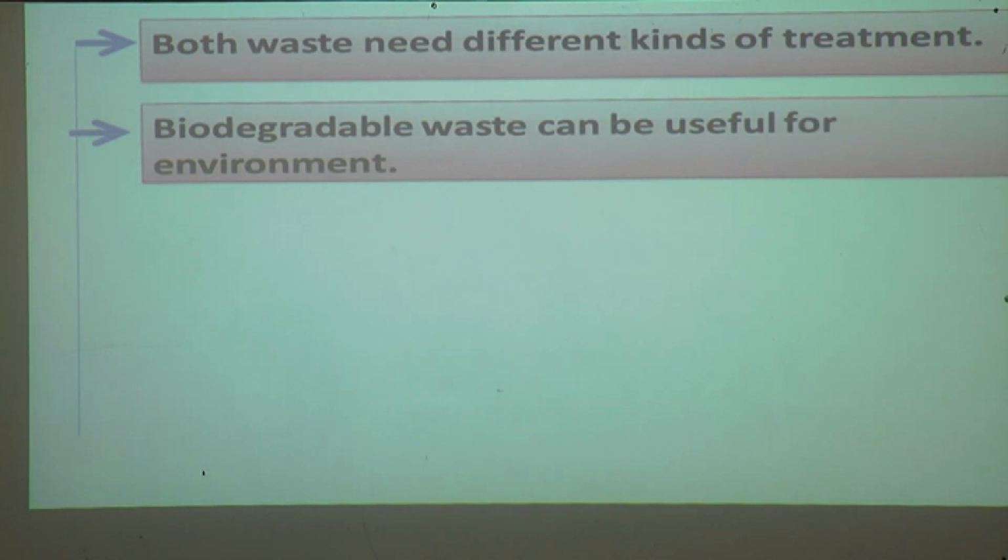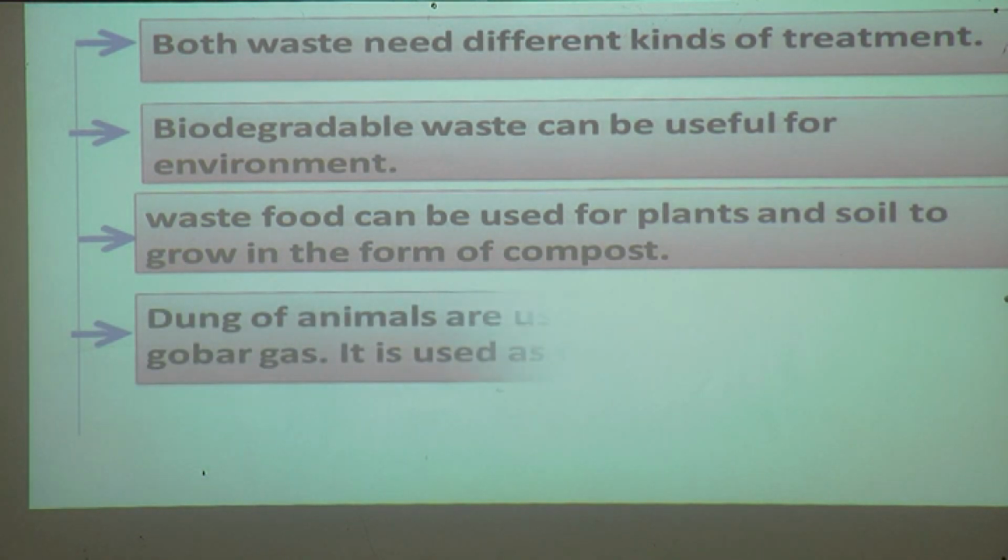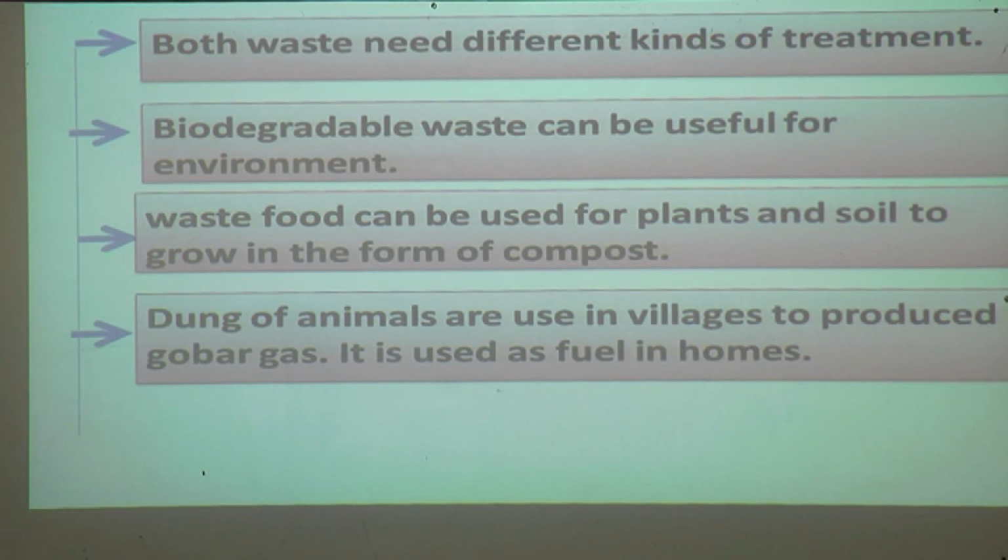Biodegradable waste can be useful for the environment. Waste food can be used to prepare compost, which helps plants and soil to grow. Dung of animals is used in villages to produce gobar gas. It is used as fuel in homes.